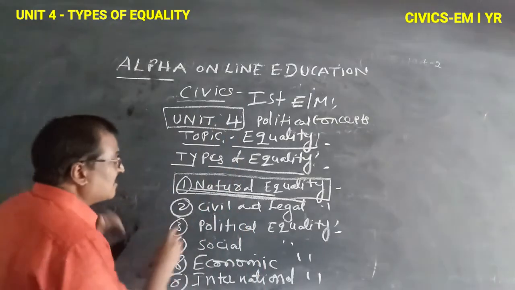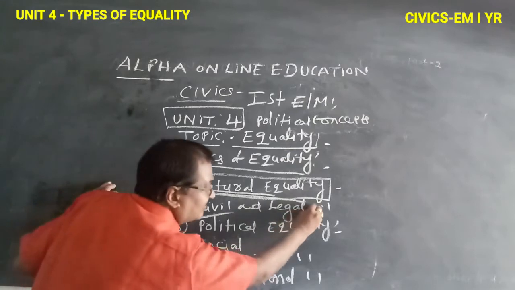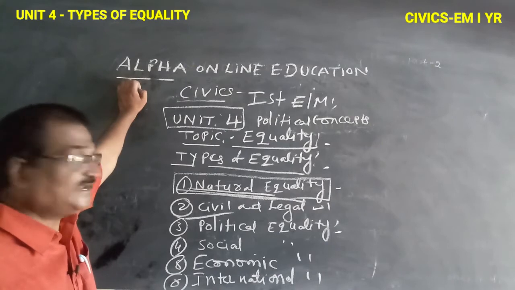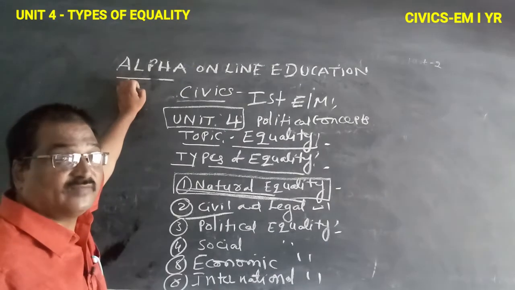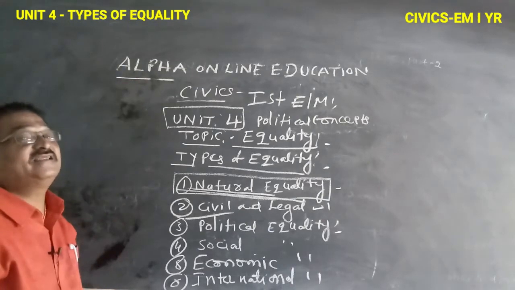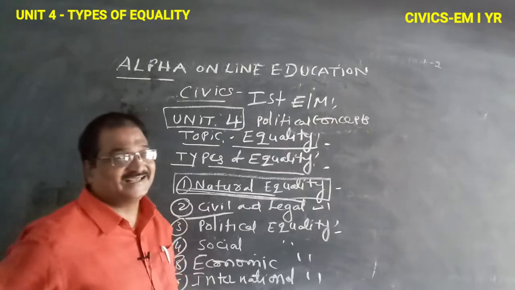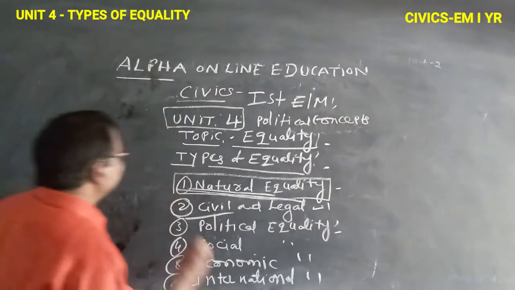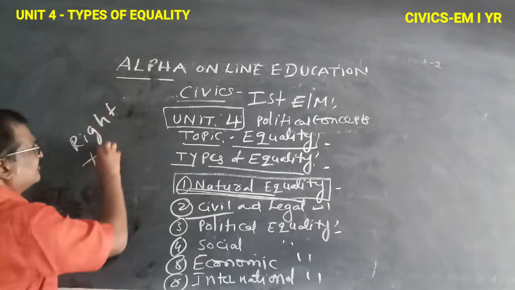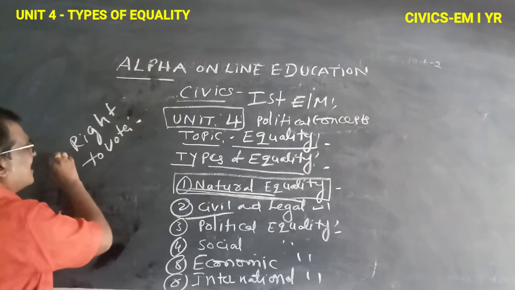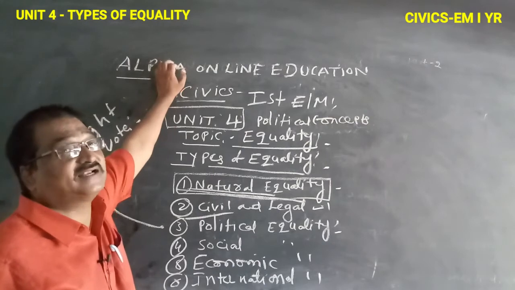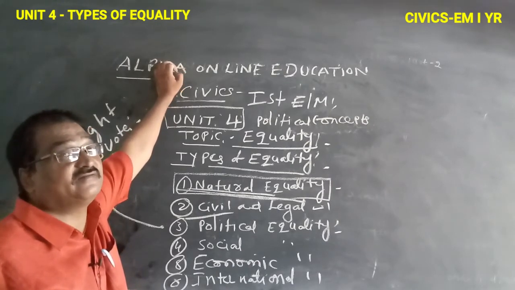So in civil and legal equality, all citizens are equal in the eyes of justice and the law. Okay, and then political equality. Here are some examples. Right to vote. All people participate directly in all political affairs.